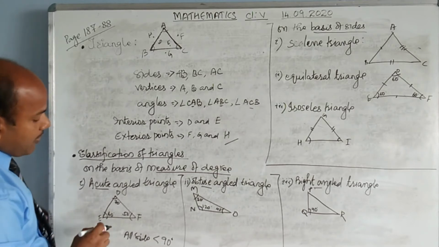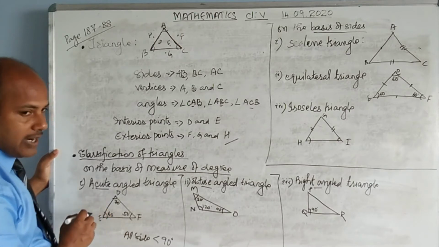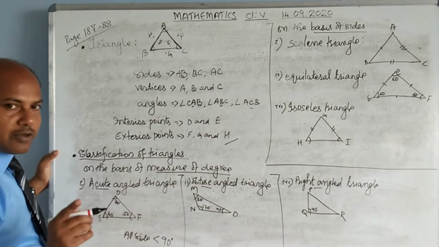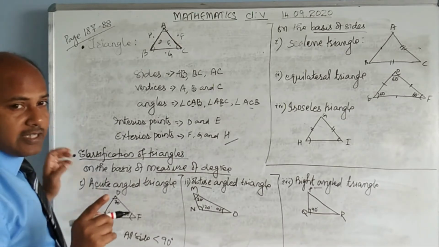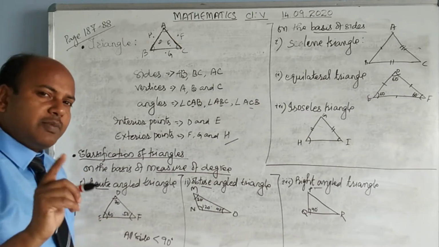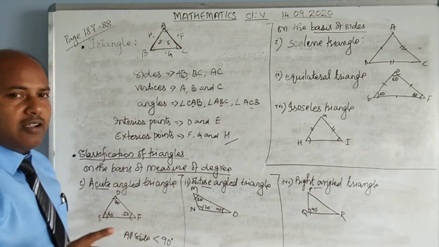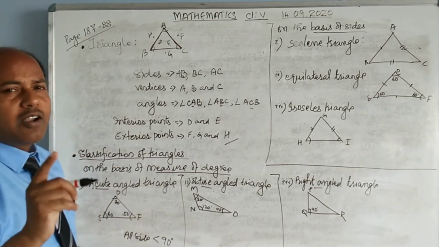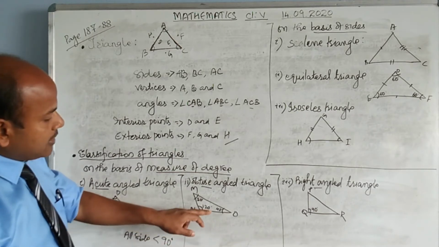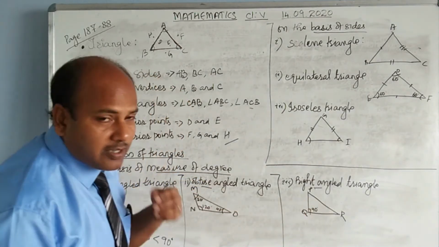Remember, the sum of all the angles of a triangle should be 180. That means if you add 50 plus 60 plus 70, you should get 180. If it is not 180, then your triangle is wrong. It should not be more than 180 or less than 180. The sum of the three angles of any type of triangle should always be equal to 180 degrees. 50 plus 60 plus 70 is 180. 120 plus 40 plus 30 is also 180. 90 plus 45 plus 45 is also 180.